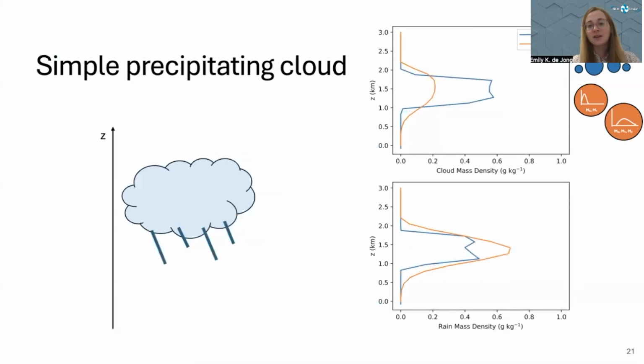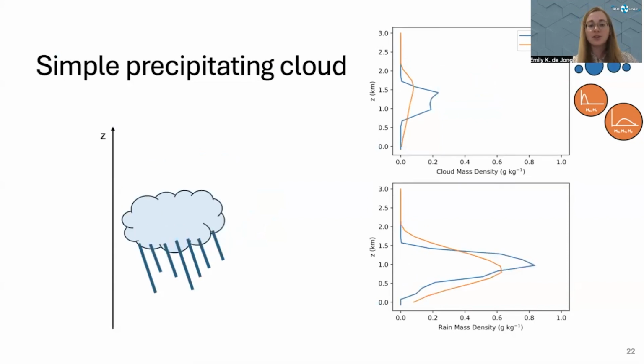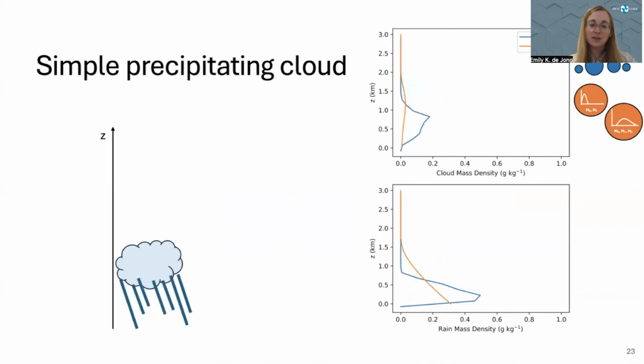time. So if we start to allow that process to initiate, we see that our method initially produces rain, as we expect to see. And those rain and cloud droplets are also starting to sediment according to their relative velocities. As the simulation continues to proceed, most of the cloud has been depleted and turned into larger precipitation range droplets, which are falling faster and faster, until eventually the cloud and precipitation starts to touch the ground and rain out all of the moisture that was initially present in the system.